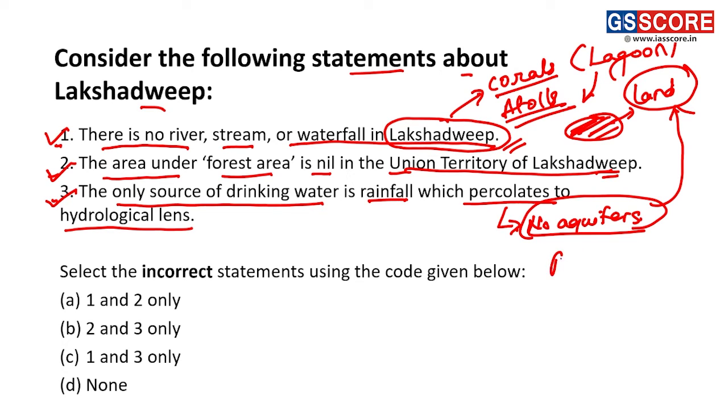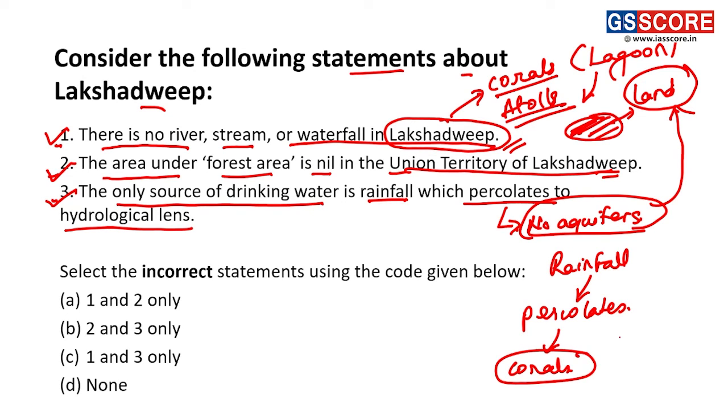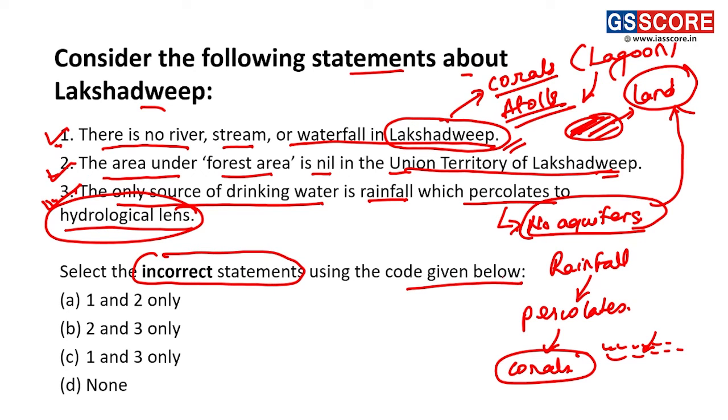The water in the form of rainfall percolates inside these corals. And there is a structure being formed inside these corals where the water is stored. So this storing of water inside this coral body is called hydrological lenses here. Thus this statement is also a correct statement, and it is asking select the incorrect statements using the codes given below. Thus we can see the correct answer for this question is D, that is none of the above.